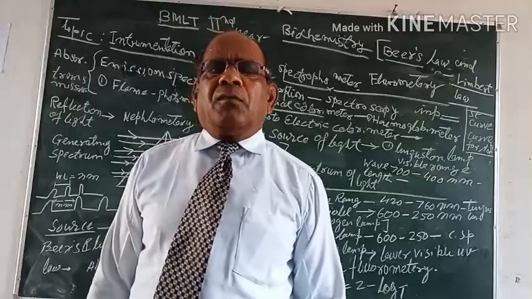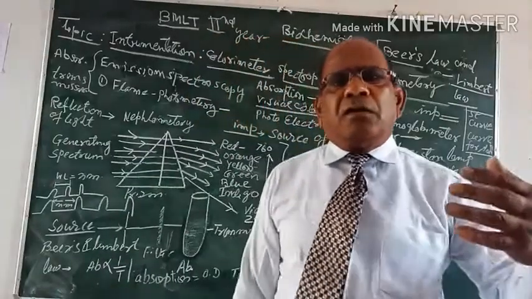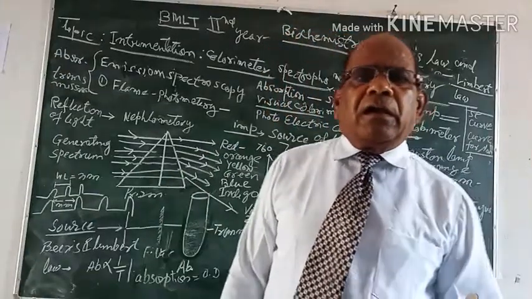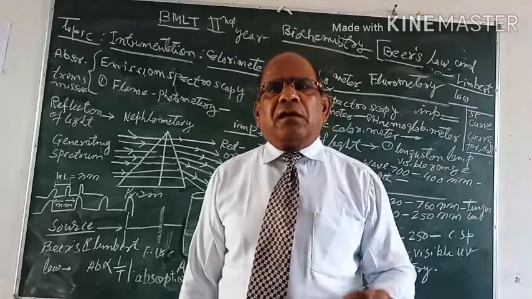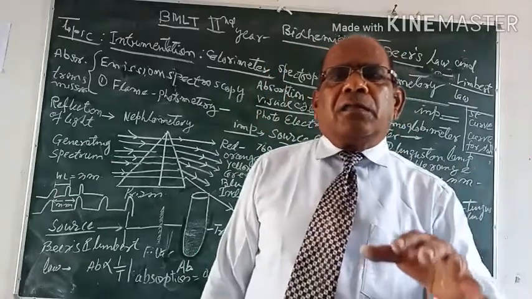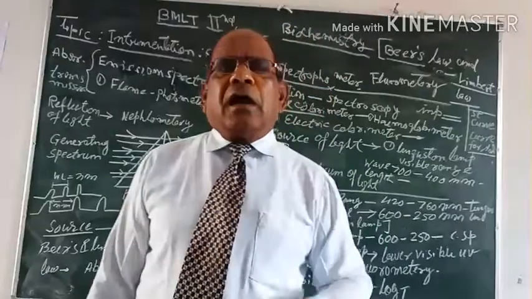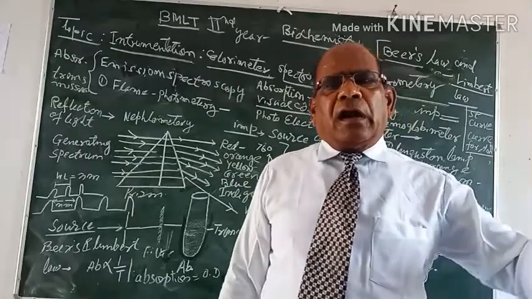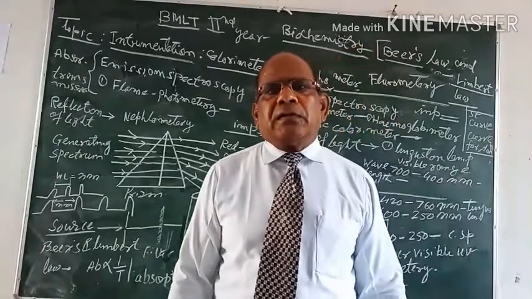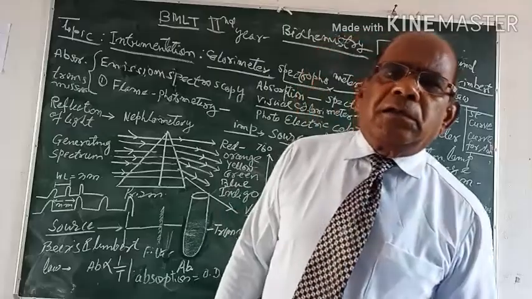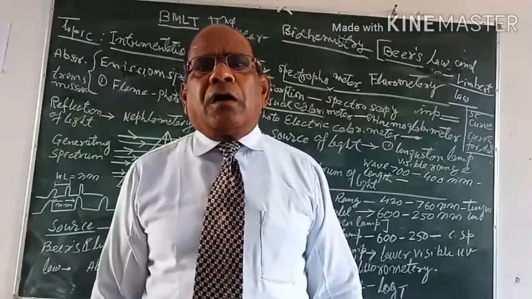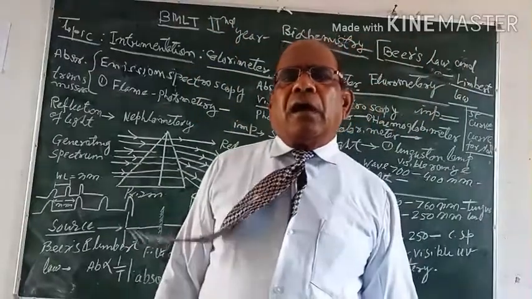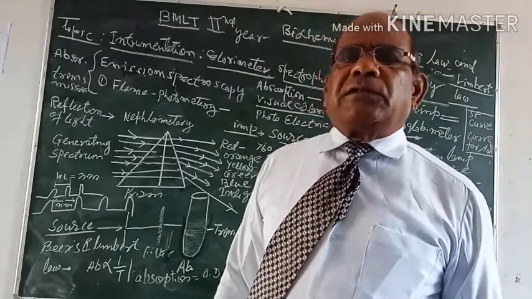For example, we are going to estimate the blood urea present in a given sample of blood. Ultimately, after the final procedure, we get a color, say for example orange, and for orange color a specific spectrum is prepared. The light source is most probably a tungsten wire or halogen lamp or mercury lamp, depending upon the wavelength of light required for estimation.